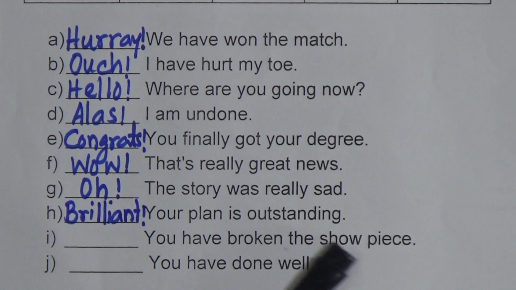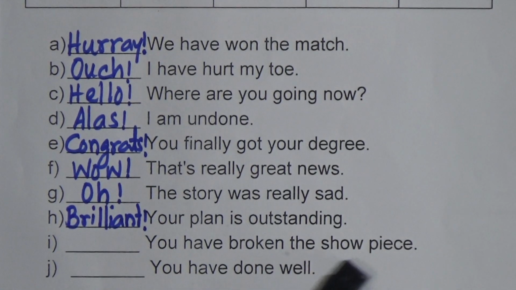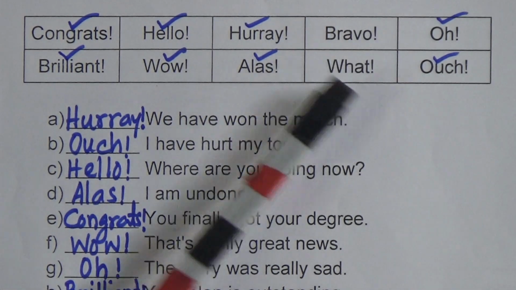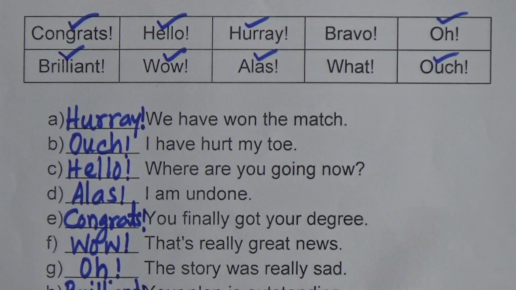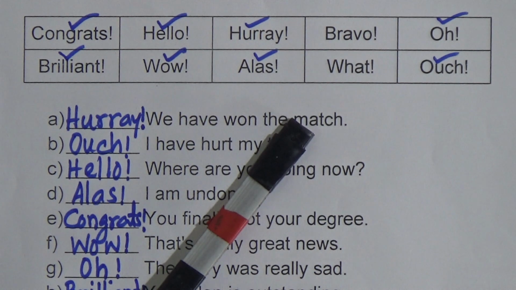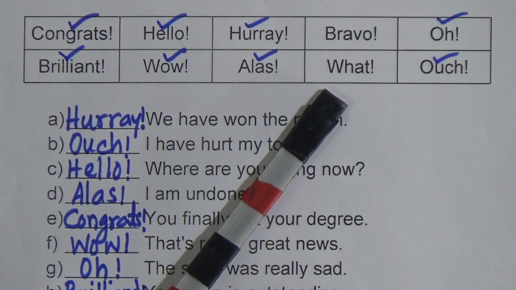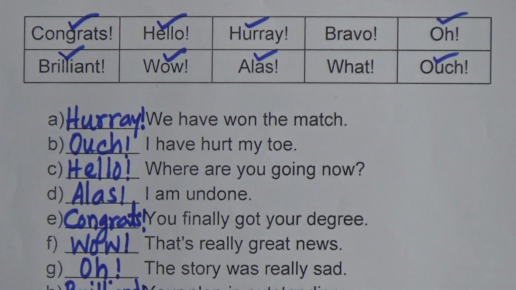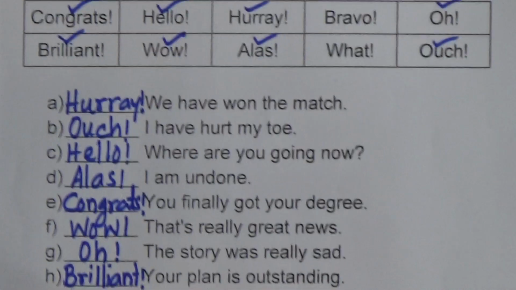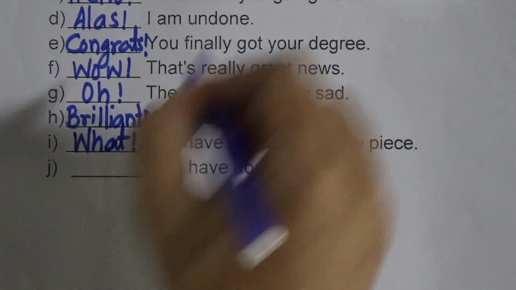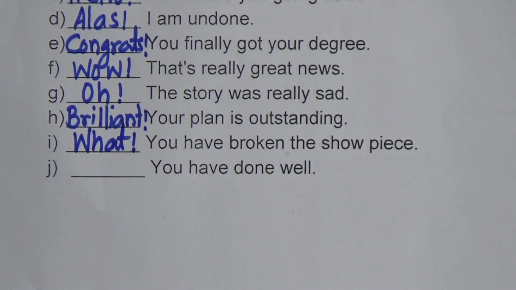Now number I. Dash, you have broken the showpiece. That means you become surprised. So there will be bravo or what. So if you broke the showpiece, will you give them bravo? No. So we will be surprised. So there will be the interjection what. What? You have broken the showpiece. So we will write here the interjection what. And you must give the exclamation mark.